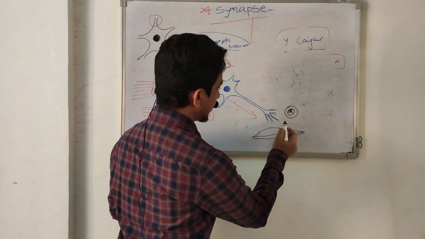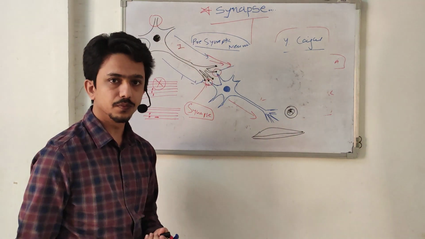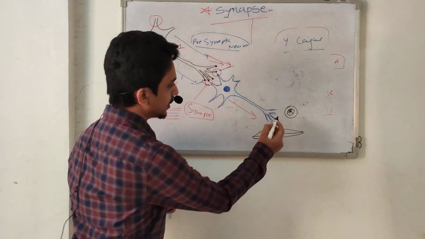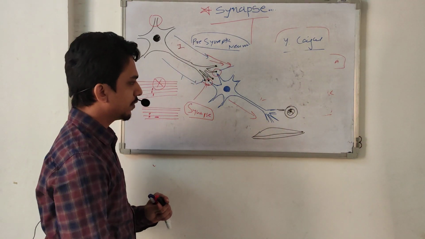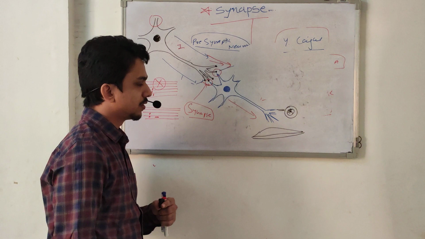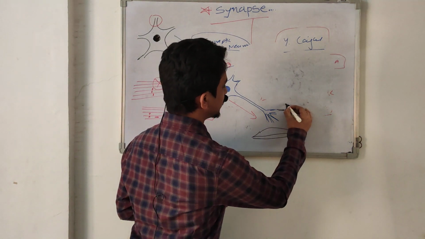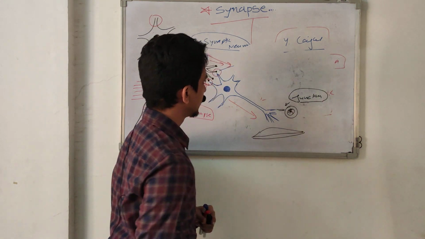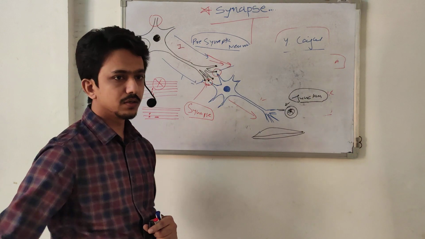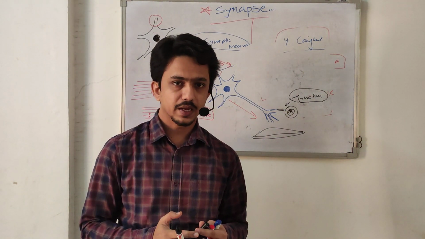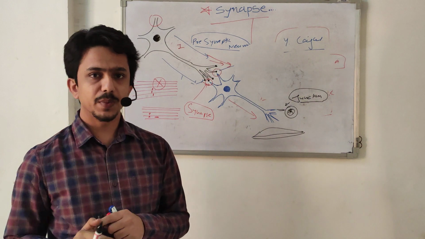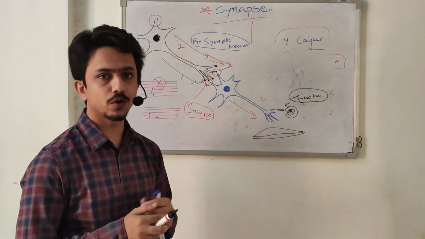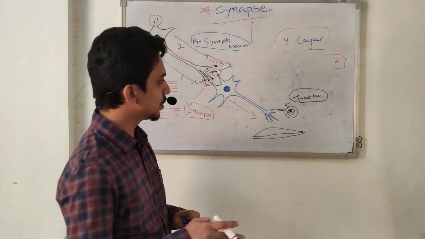So if they make a synapse between non-neuronal tissue, and this is the neuronal tissue, neuron and neuron, between neuron and neuron, this is called a synapse. This is also a synapse, but nowadays this is called a junction. Synapse is a gap between two neurons, and a junction is a gap between a neuron and a non-neuronal organ or non-neuronal tissue. So this is called a junction.